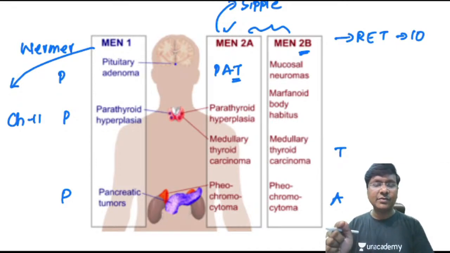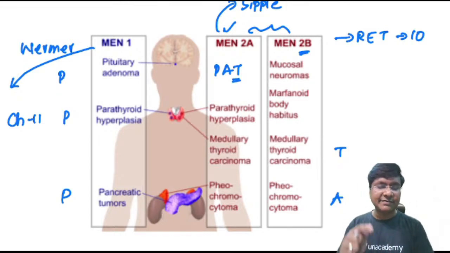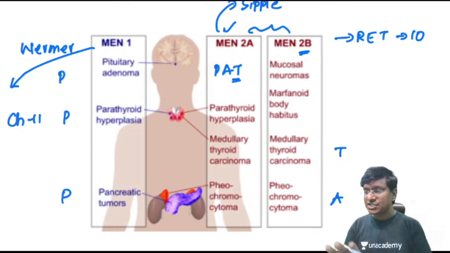Right, and this CDKN1B is present on chromosome 12, and in case of MEN4, the individual will have reproductive organ tumors. That is, in males there will be testicular tumors, and in females there will be cervical tumors. So this is a quick recap of all the MEN syndromes.